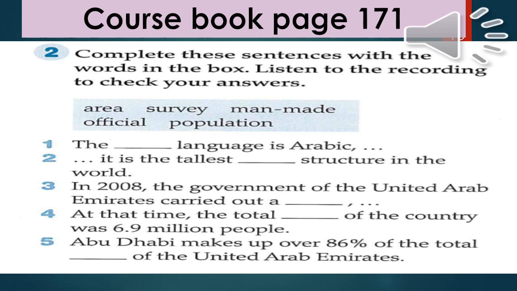At that time, the total population of the country was 6.9 million people. 5. Abu Dhabi makes up over 86% of the total area of the United Arab Emirates. So I need you please to listen and complete the sentences. So let's start.